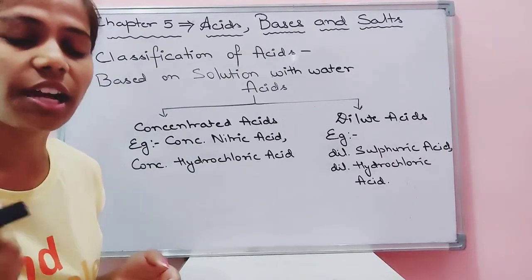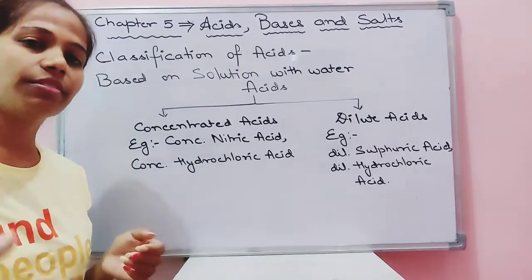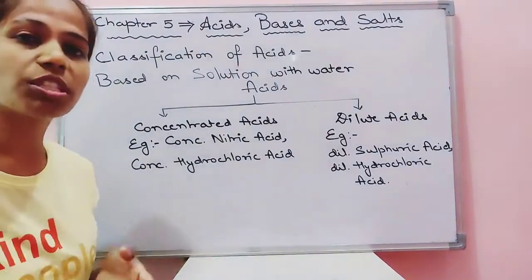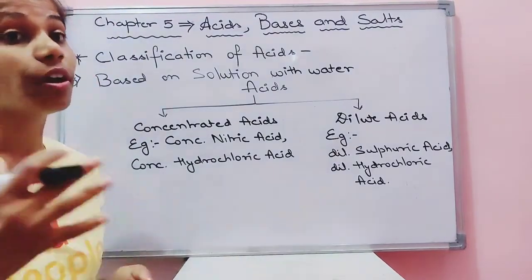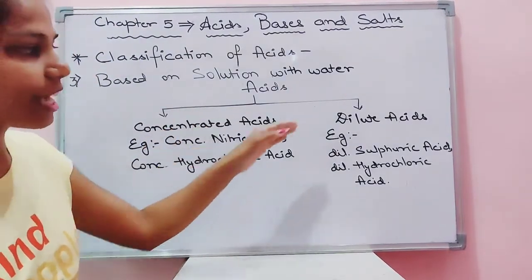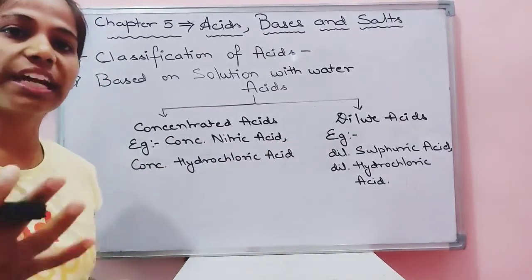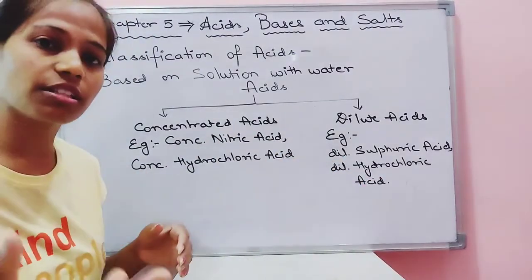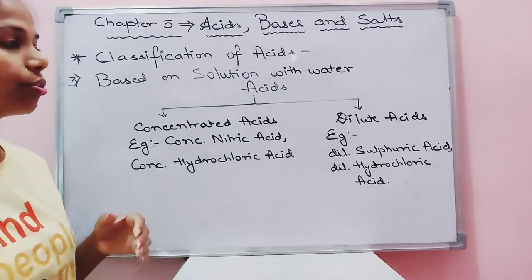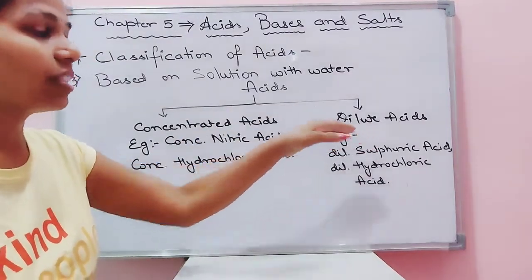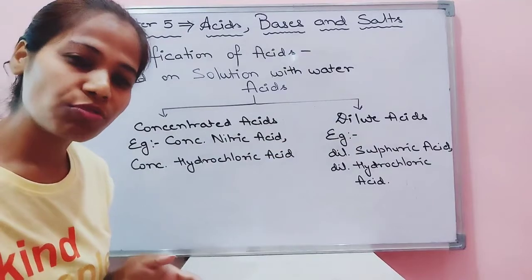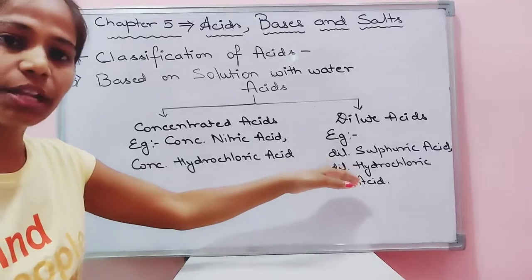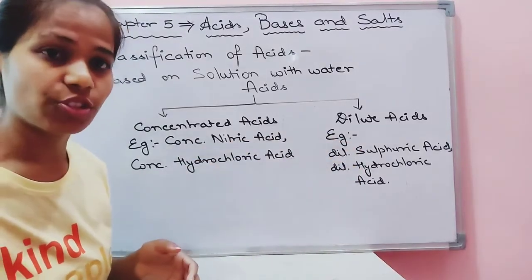Children, generally these are the inorganic acids which are made in the labs with the help of chemicals. Okay, they could be corrosive in nature, they could harm your skin, they could burn your skin. Fine. Whereas dilute acids, okay, they are mild in nature, they could be eatable. You are aware that the dilute hydrochloric acid is present in the stomach. Okay, so dilute acids are containing high amount of water and less amount of chemicals. So it could be eatable and they are also organic in nature. Fine.